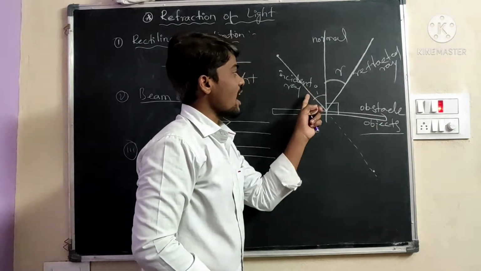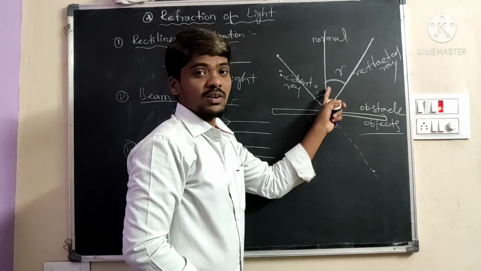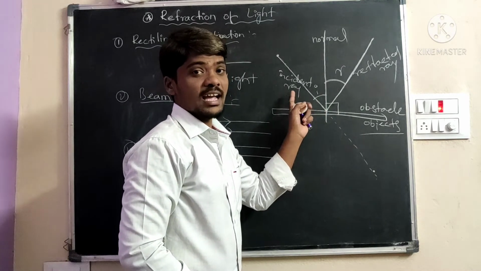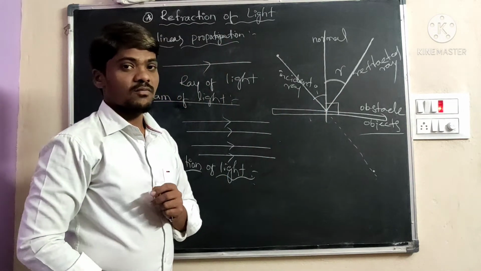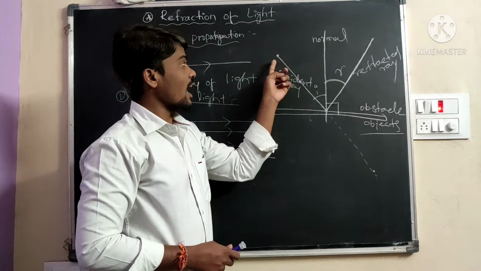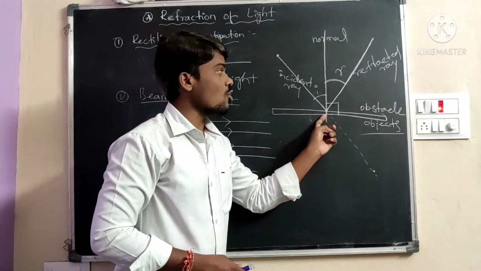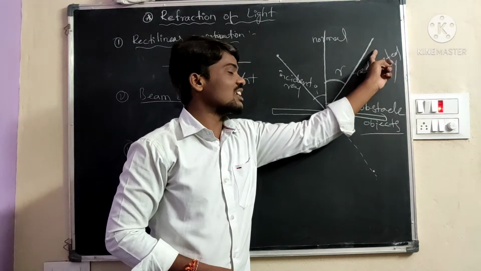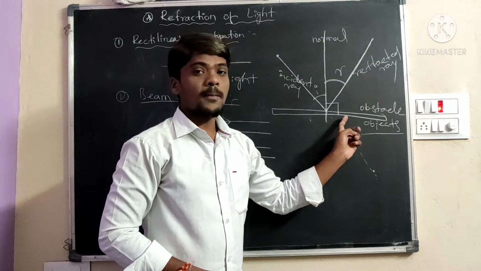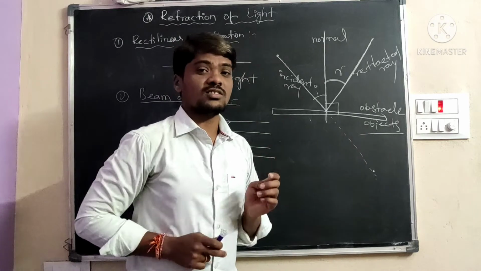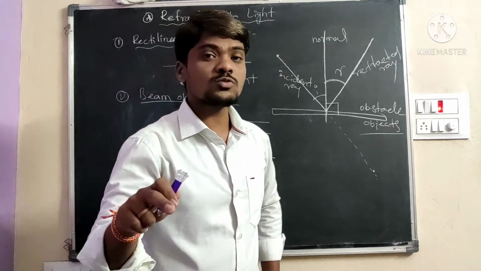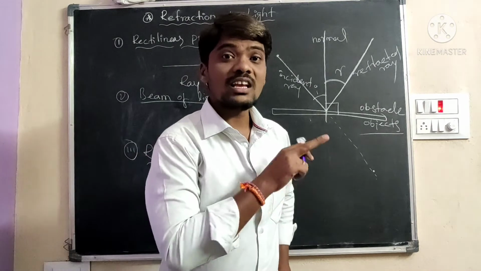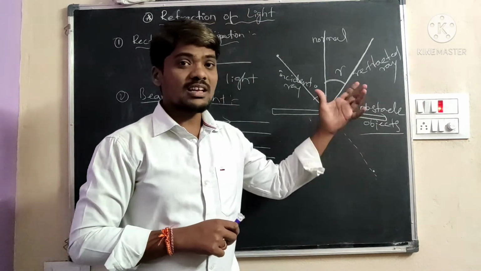This is the angle of incidence. The angle between the normal and the incident ray is called the angle of incidence. When light rays fall on an object and bounce back to the same medium, that phenomenon is called reflection. Objects such as mirrors, or any object whose surface is very smooth, can reflect.